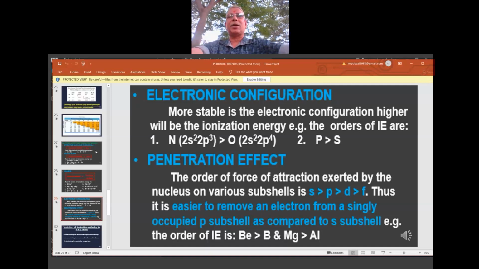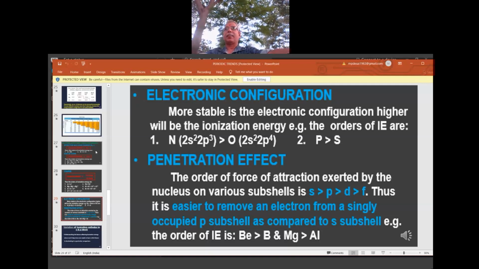Please recall our structure of atom chapter, where we learnt the stability of half-filled and fully filled. So nitrogen is half-filled, more stable, so more IE. That's why electronic configuration plays a very important role in deciding the IE. In the same way, phosphorus and sulfur are explained.